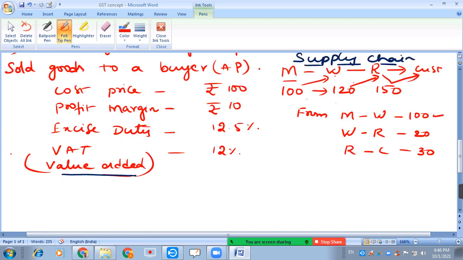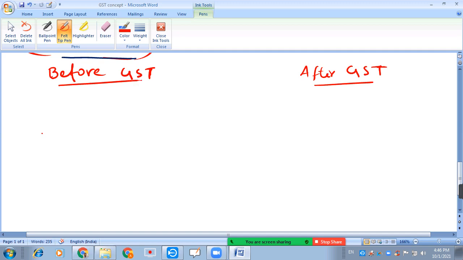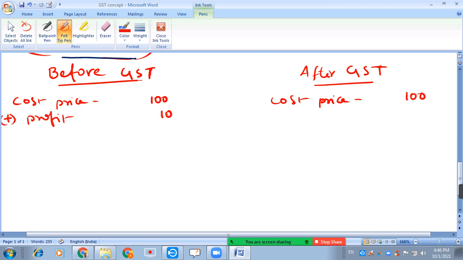Here the cost price is 100 rupees, and here also the same cost price of 100 rupees. Plus a profit margin of 10 rupees, the same here also.